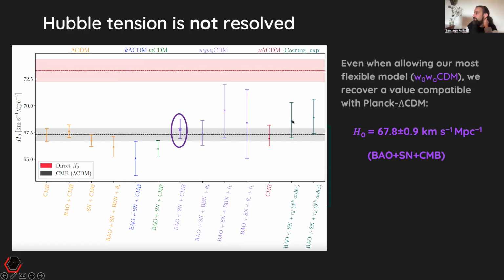We also get measurements from the cosmographic expansion, so not assuming a physical model, but just a series expansion of the expansion history. And in this case, we also get a low value of H0.